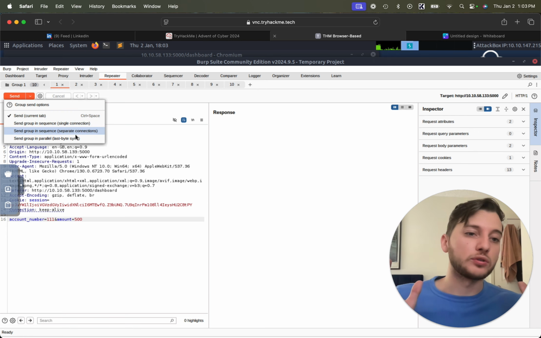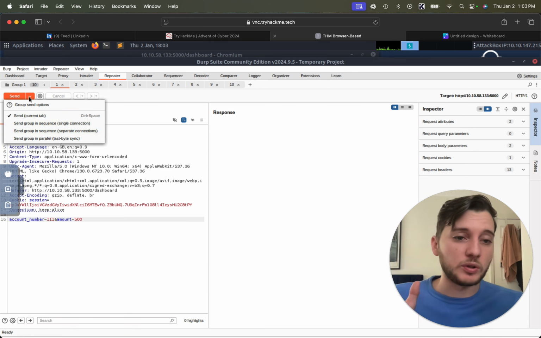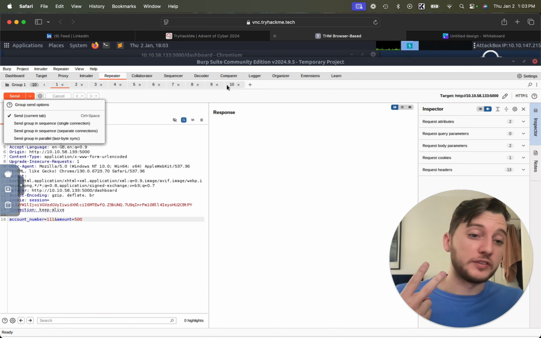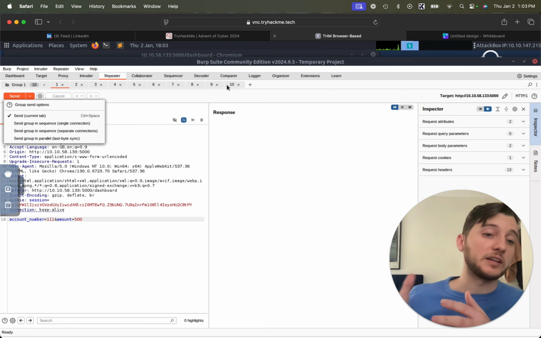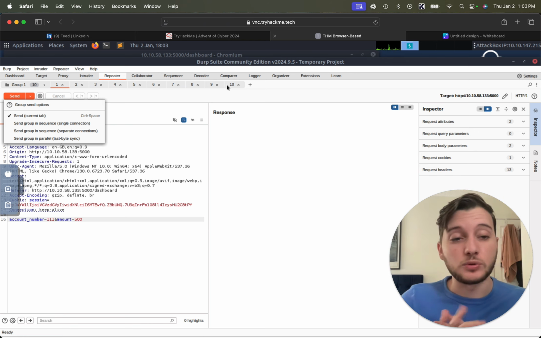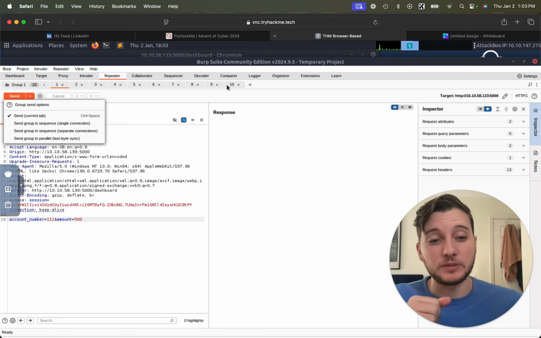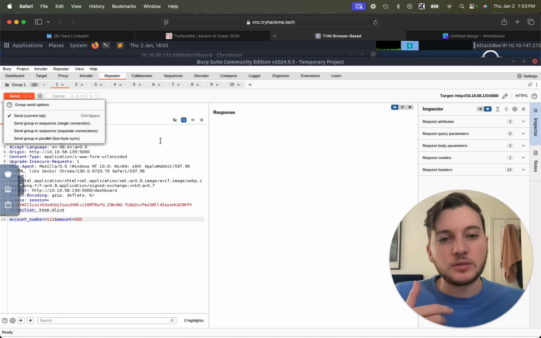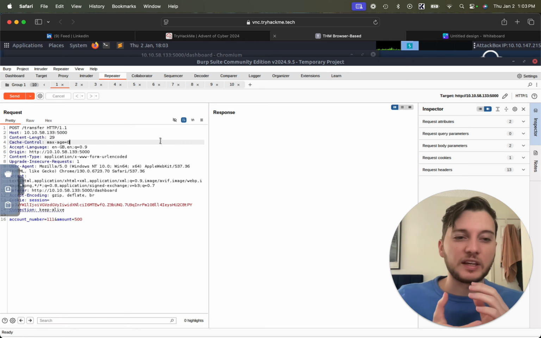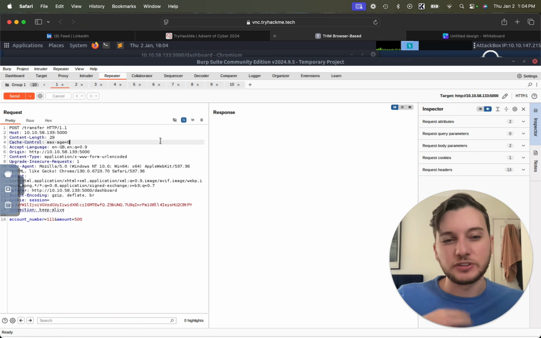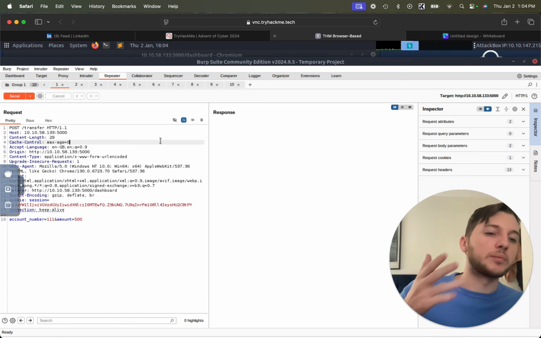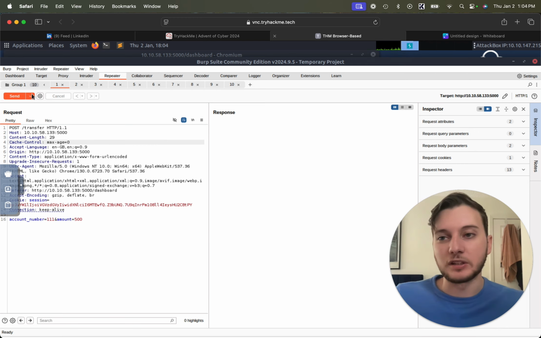We can send the whole group at the same time, right? Which is what we want to do, because the computer can do this way faster than we can. If we sat there and sent every single one of these, depending on how fast your computer and your VM are, it would probably take anywhere from 30 seconds to a minute if you're going really fast. Maybe some people are taking even longer, and that's realistically too slow. The race condition probably wouldn't work because you're sending them so slowly that it's able to process the requests before you send the next one. So that's why we're going to be putting it in a group here.